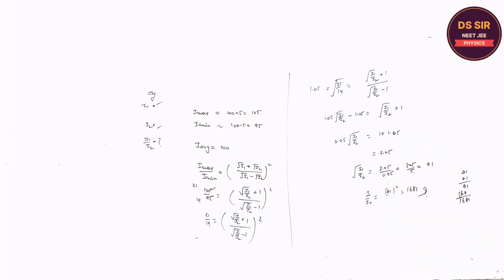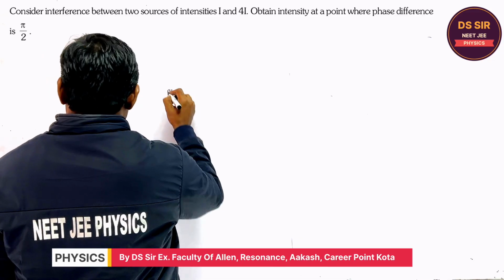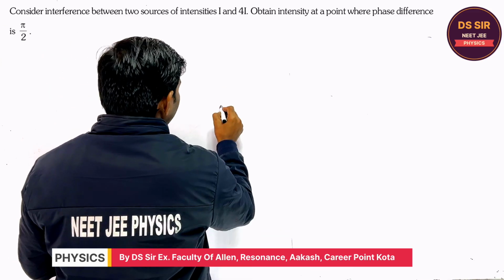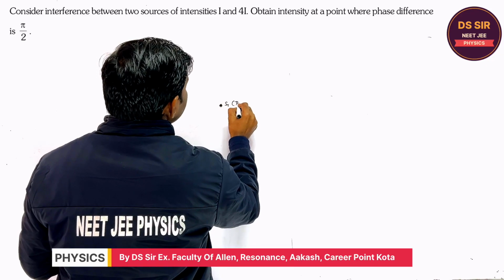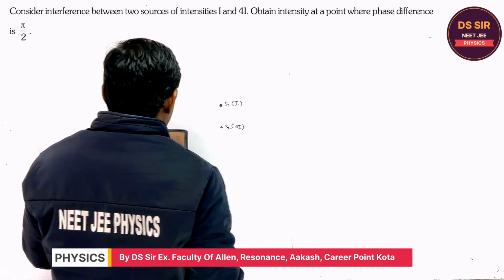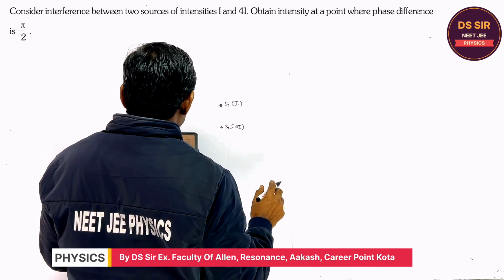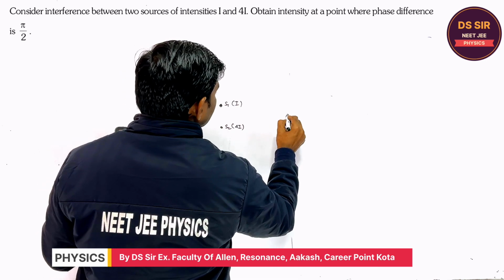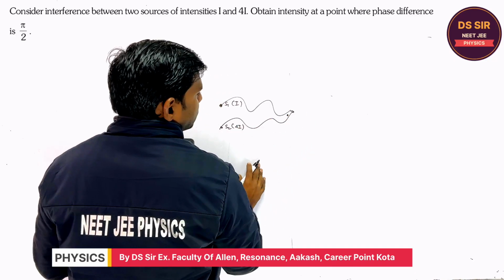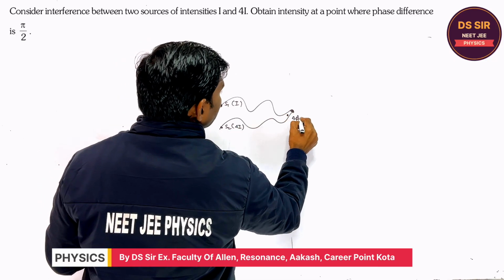Copy this. So read this question. In this question, consider the interference between the two sources. S1 intensity is I, S2 intensity is 4I. Obtain the intensity at a point where the two waves are reaching, and the phase difference is pi by 2.